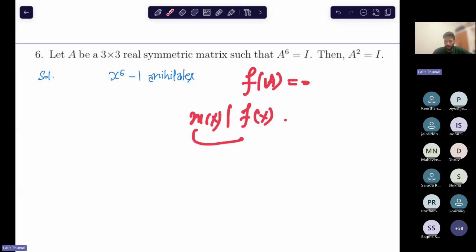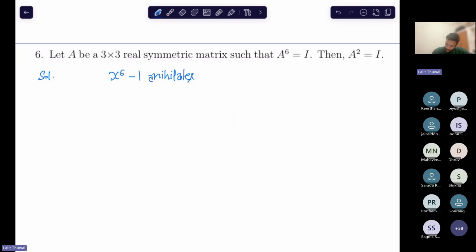Try to apply this whenever you see a polynomial in matrix A. Sometimes questions like this, where A satisfies some polynomial, ask about diagonalizability, and the minimal polynomial gives the information about it. So you can always apply this. So m(x) divides x^6 minus 1. But what are the factors of x^6 minus 1?